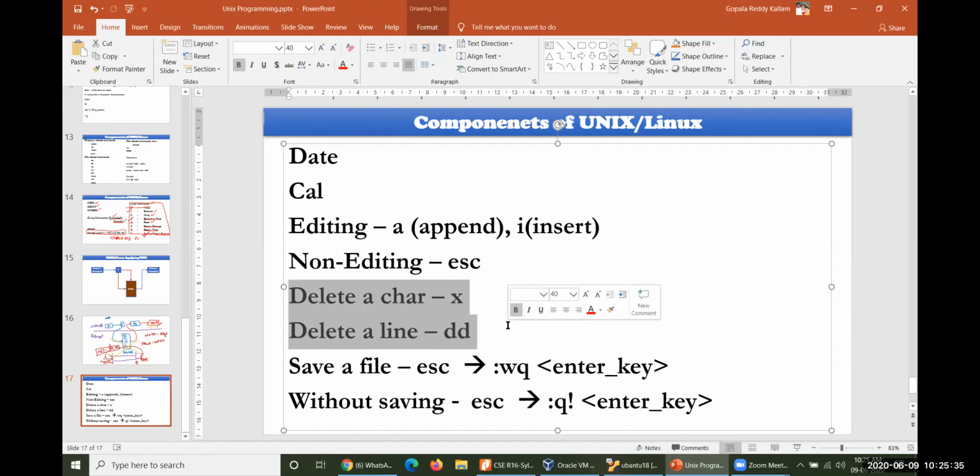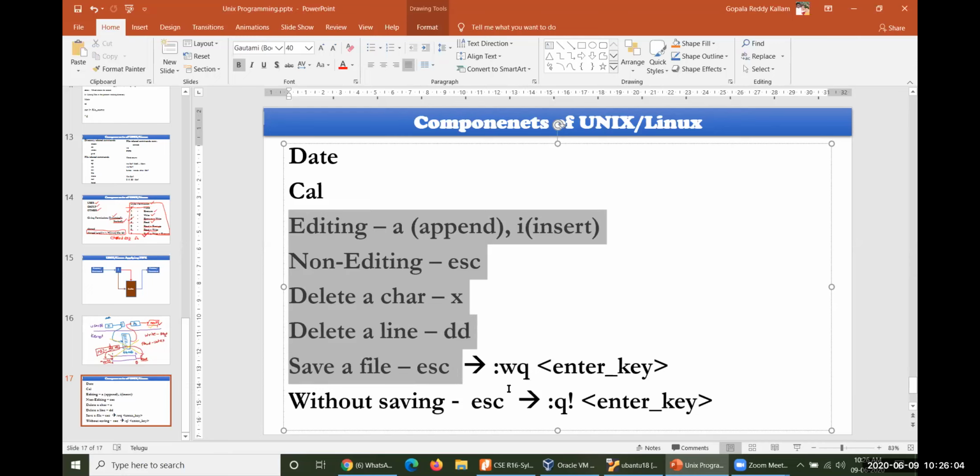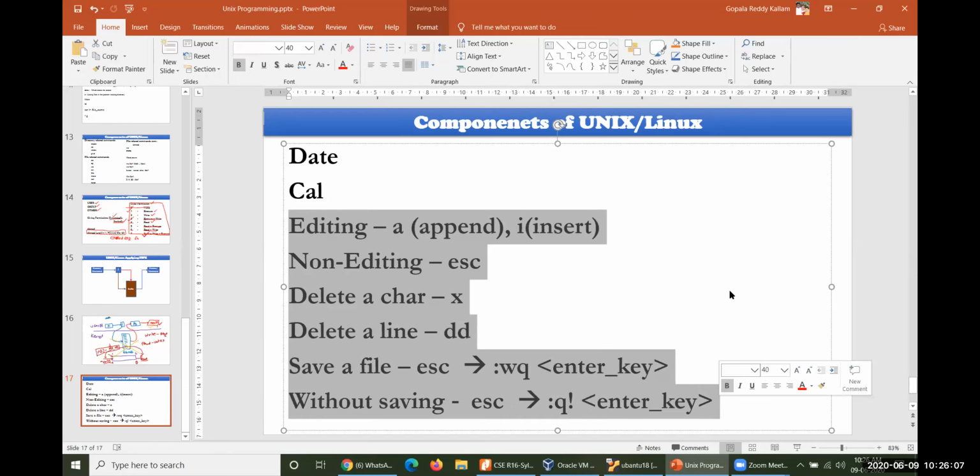So one line can be deleted completely, and then if you want to save and come back to the prompt, you could operate something like this. Without saving, you can come out from the file without saving the modifications made so far within the file. You may take this particular command here. These are very important commands that we are supposed to use regularly in the VI editor.